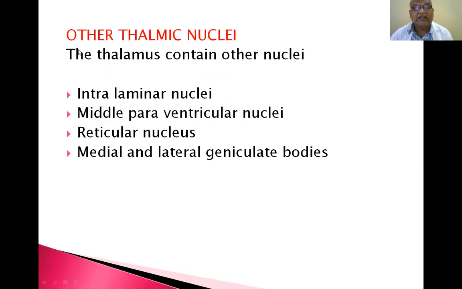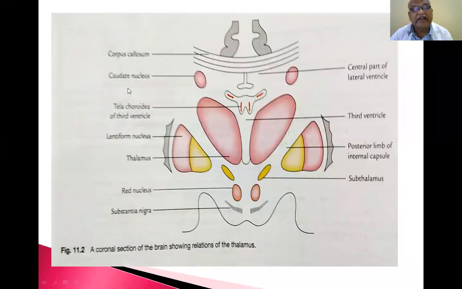Subdivision. Other thalamic nuclei. The thalamus contains other thalamic nuclei: intralaminar nuclei, midline paraventricular nuclei, reticular nucleus, and the medial and lateral geniculate bodies. The medial and lateral geniculate bodies constitute the metathalamus. Already it has been given in the analysis, so you have to divide the thalami into different nuclei.